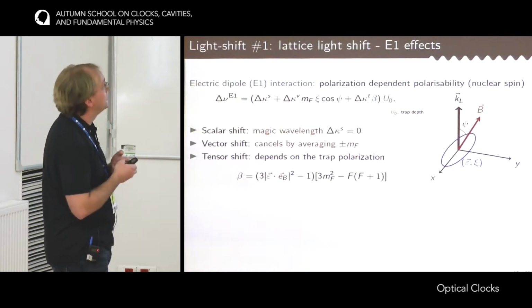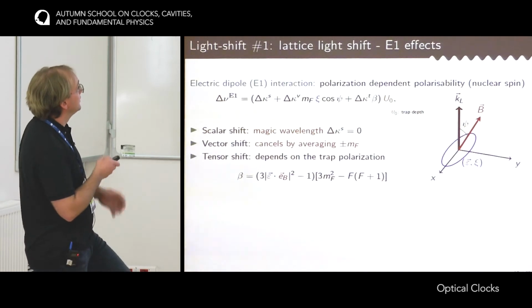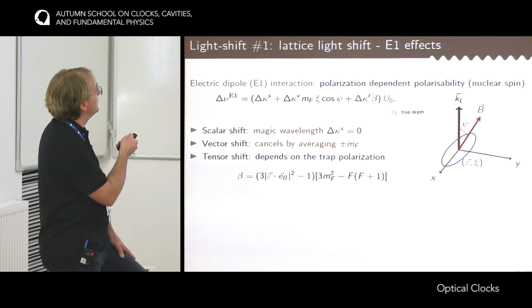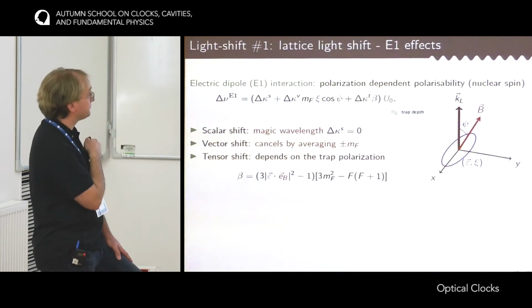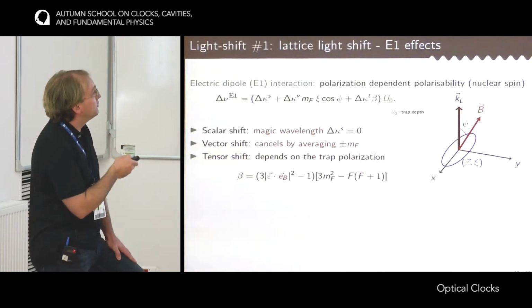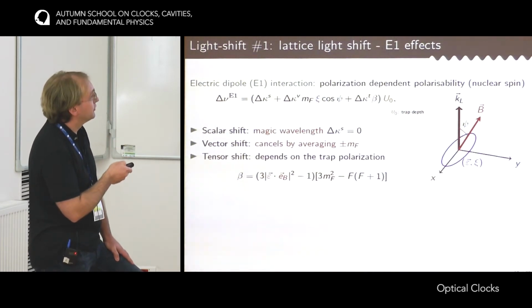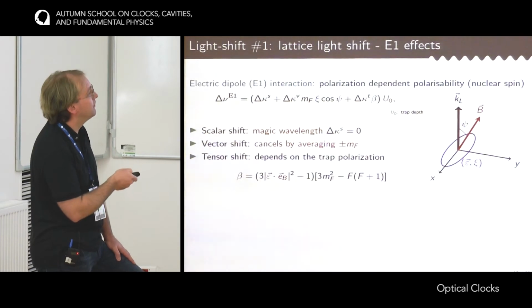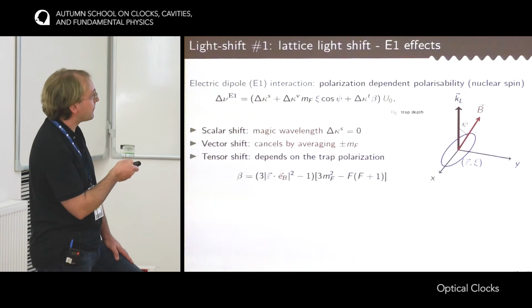So let's be a bit more quantitative, and let's write the frequency shift induced by the light on the atoms at the first order of the electric dipole approximation. I would need a few notations. Here on this axis, I show the wave vector of the optical lattice. So here the optical lattice would be vertical.